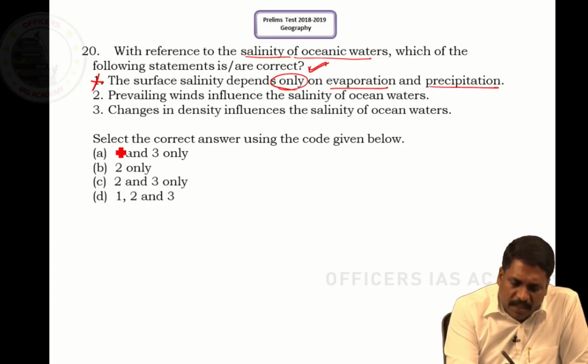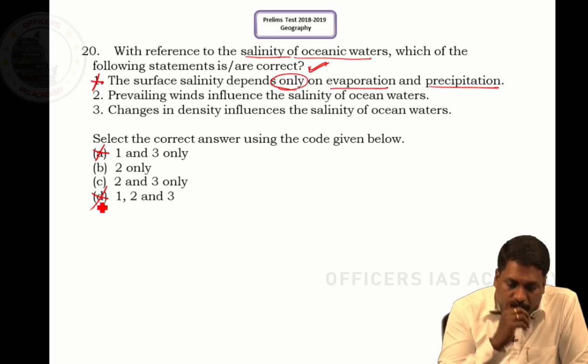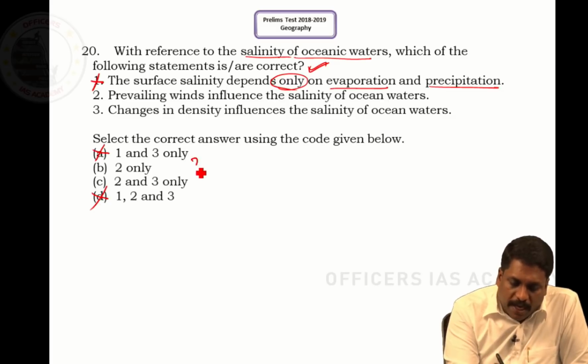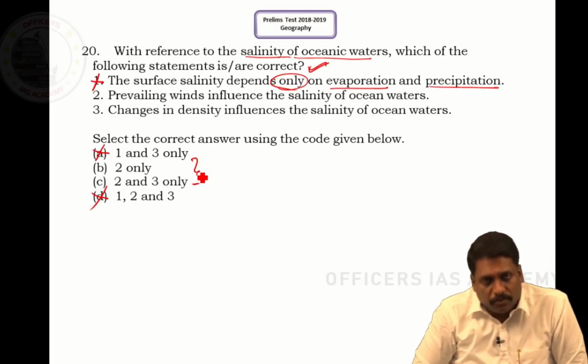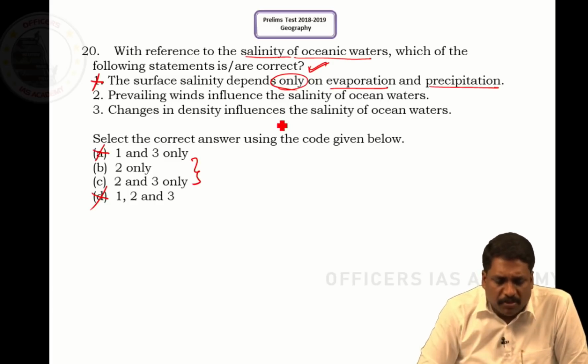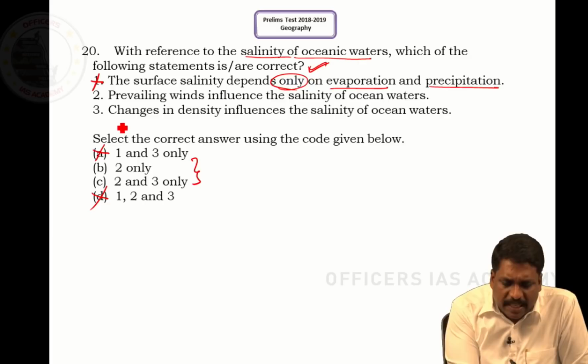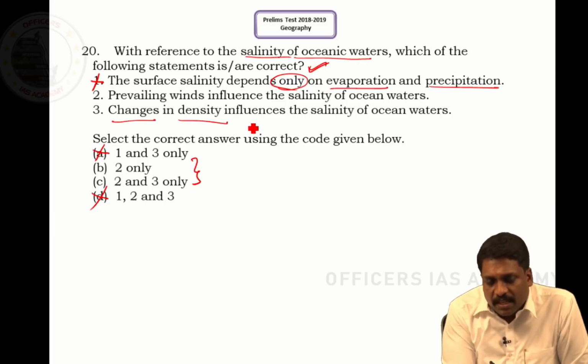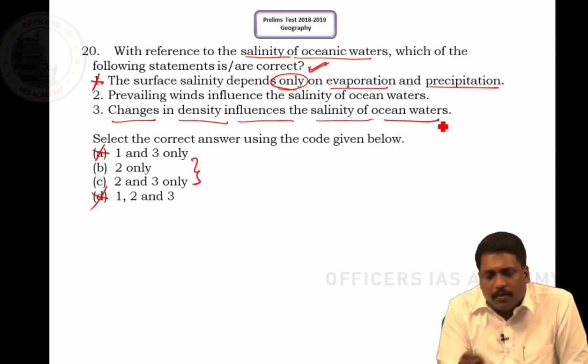Now, here itself, I can remove 2 options. A, I can remove because it contains 1. D, I can remove because it contains 1. I have a choice to be made only between 2 and 3. So the statement that almost takes the decision for me is statement 3. So what is statement 3? It says changes in density influence salinity of the ocean.